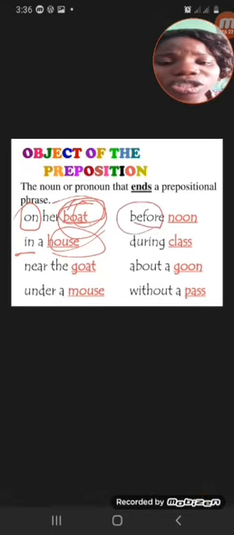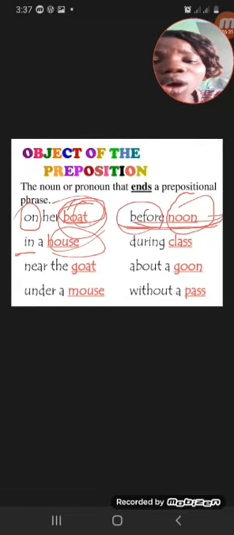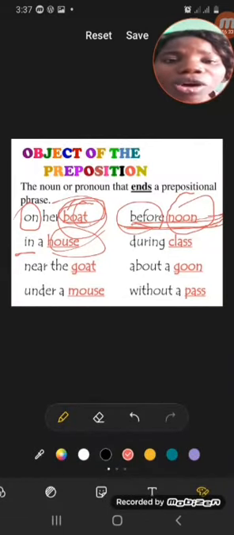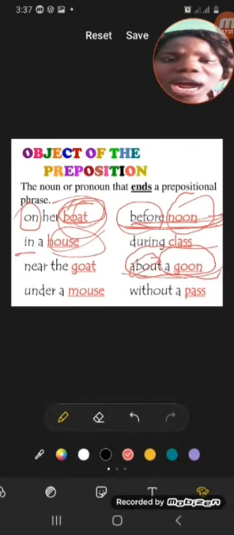Before is a preposition, so the word that comes after it is the object of the preposition. The two together are called a prepositional phrase because you have more than one word. Because you have more than one word, it has become a phrase. About a gun is also a prepositional phrase because we have about as a preposition and we have some other words at the end of it. So the other words added with that preposition will give us a prepositional phrase.